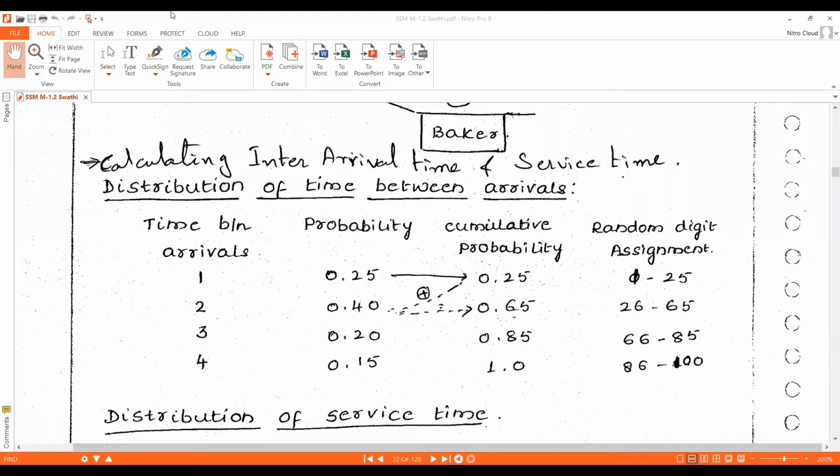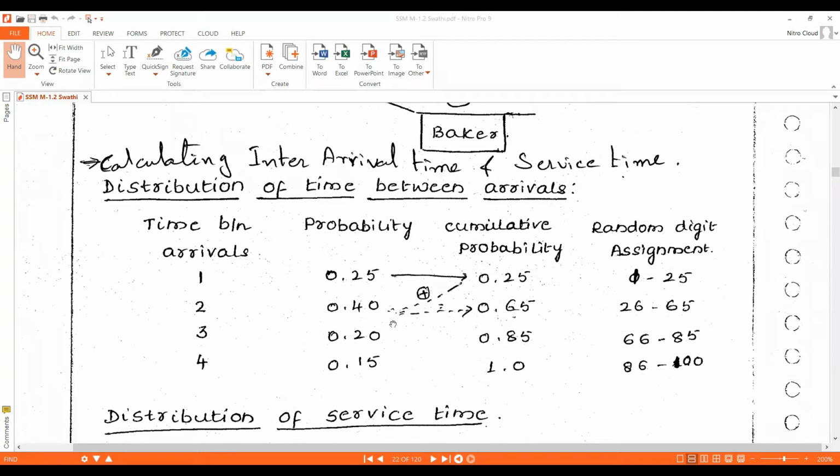Next, we need to calculate the cumulative probability. How to calculate the cumulative probability? The first one's cumulative probability is always the same as its probability. So we'll write 0.25 as the cumulative probability here.